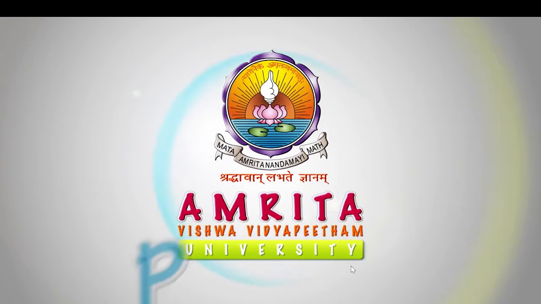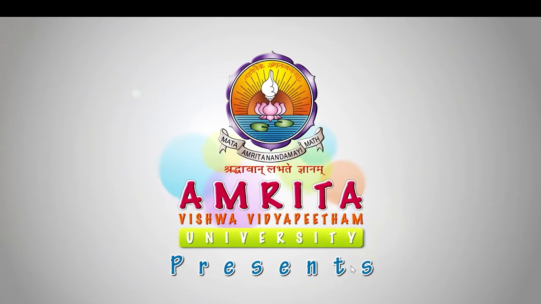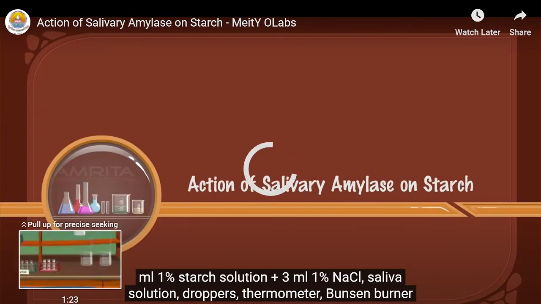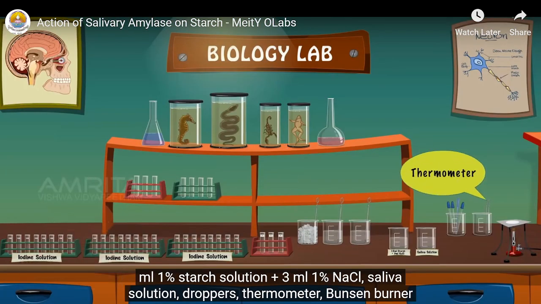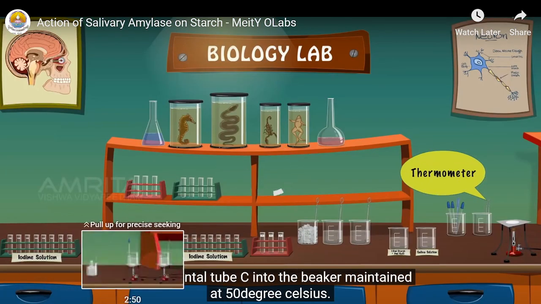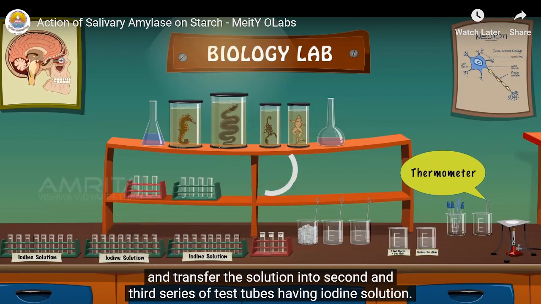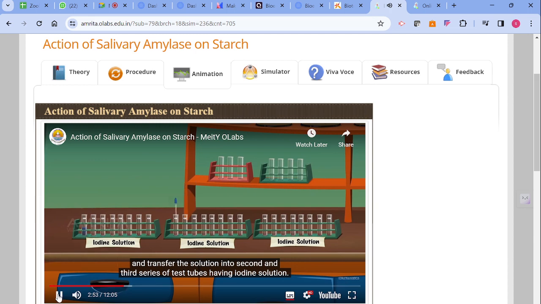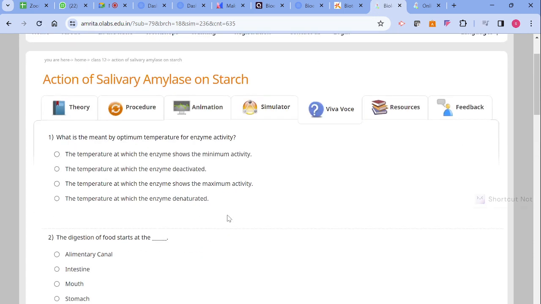The animation shows the action of salivary amylase on starch, with all the stepwise reactions present here. I did not show you because you are familiar with it. After showing the animation and simulator, we can ask the students certain questions under the Viva Voce section.